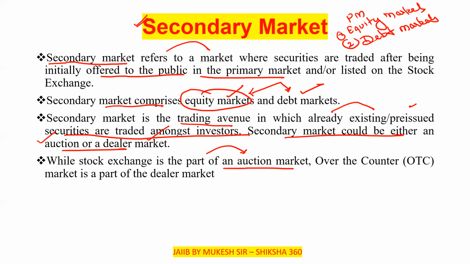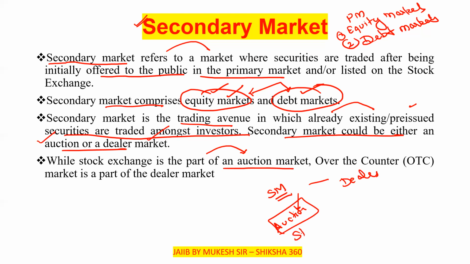So please remember that. The stock market comprises the equity markets and debt markets. The secondary market is either an auction or a dealer market. The stock exchange is under the auction market, and under the dealer market we have the over the counter market.